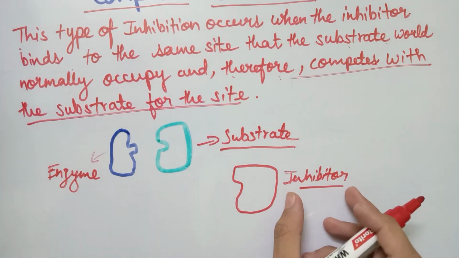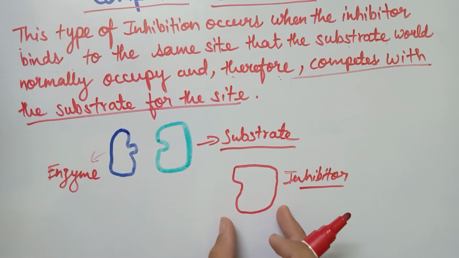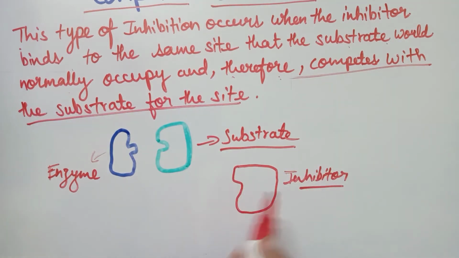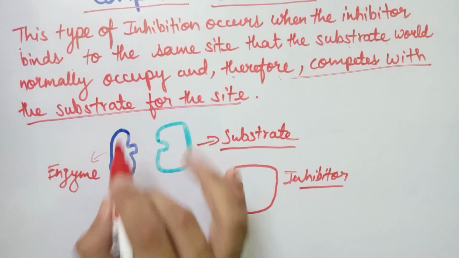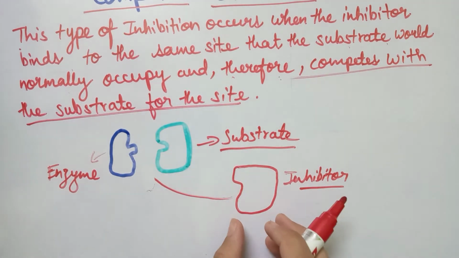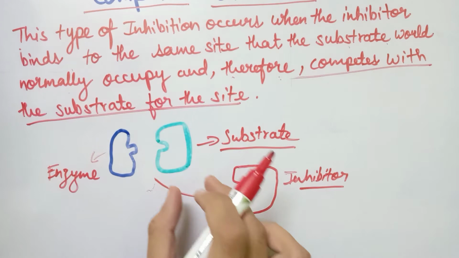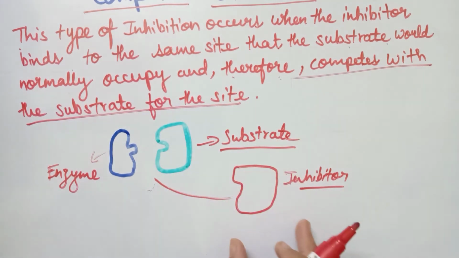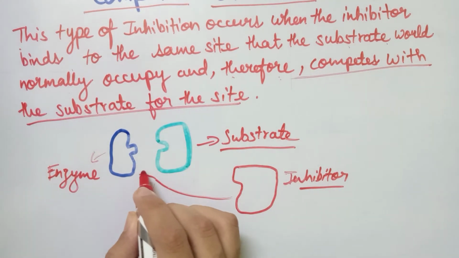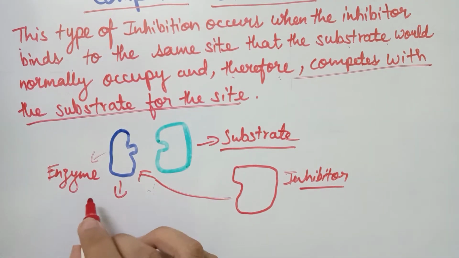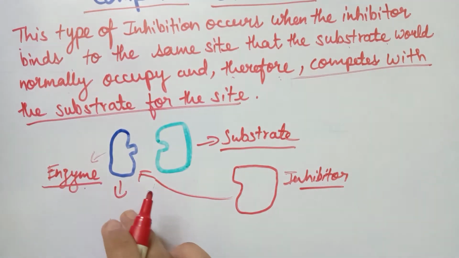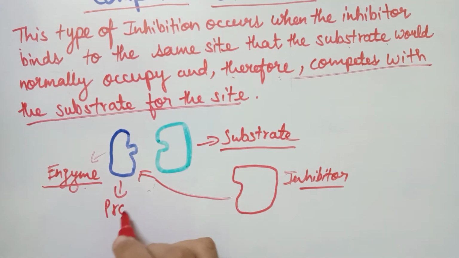As it looks exactly like the substrate, it can easily bind to the enzyme through the active site, disguise itself as the substrate because it is similar in structure, and get attached to the enzyme's active site easily, and thus can affect the enzymatic activity and the amount of products that are formed.